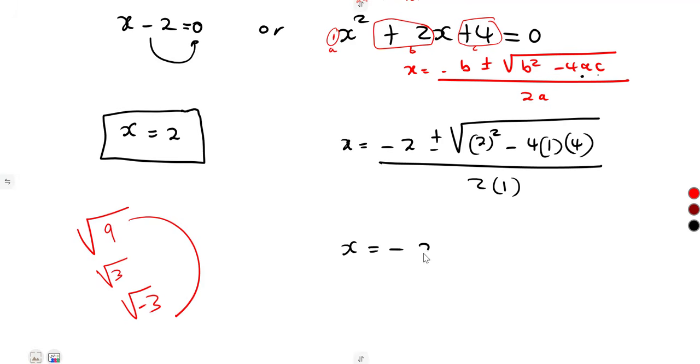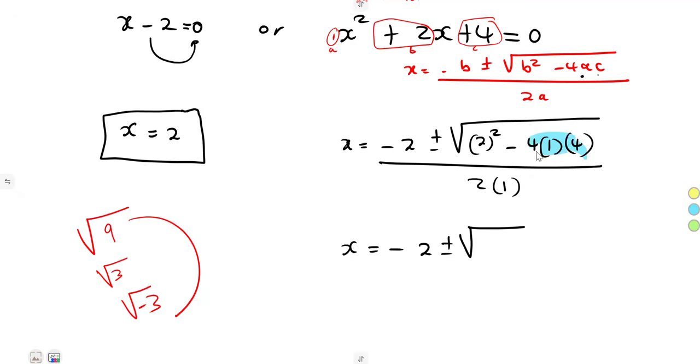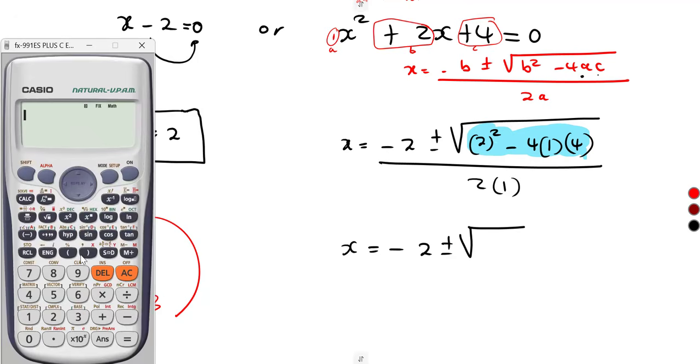So that's minus 2 plus or minus the square root of. You simplify only what is under the square root, only the numbers under the square root: 2 squared minus 4 times 1 times 4. You are going to obtain minus 12.